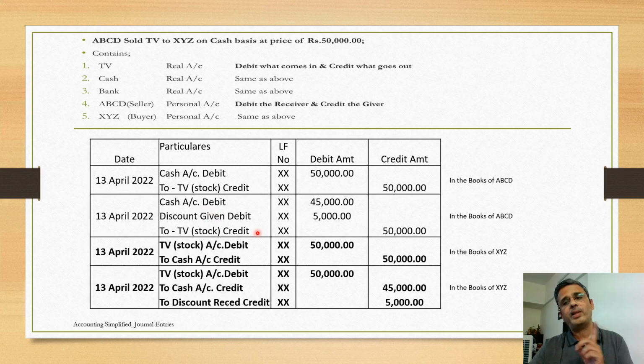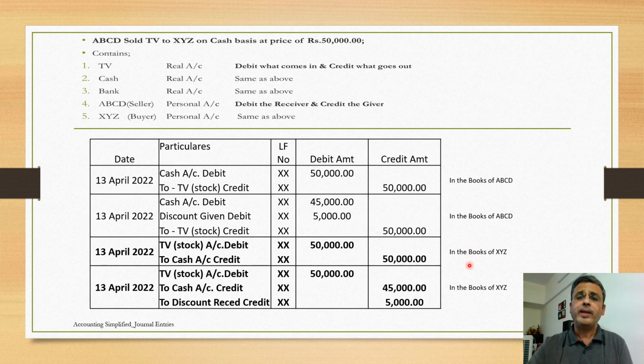His stock value, his inventory value, was 50,000. So he has given an item of 50,000 rupees. As against that, cash received is 45,000 rupees and discount given is 5,000 rupees. 45 plus 5, 50. Here also 50. Hisab barabar. Debit and credit matched.